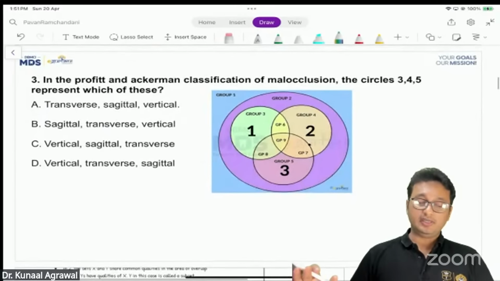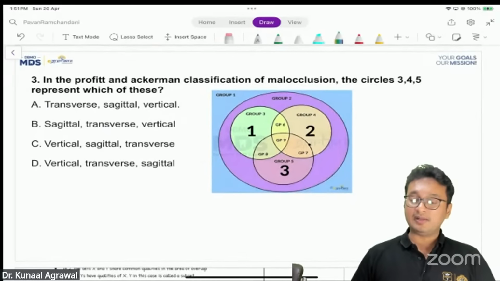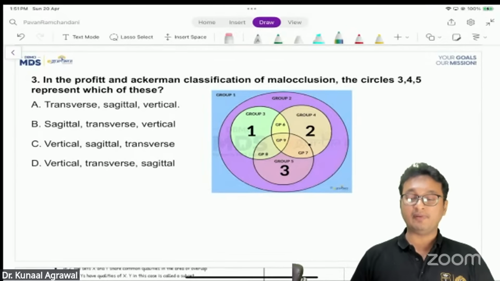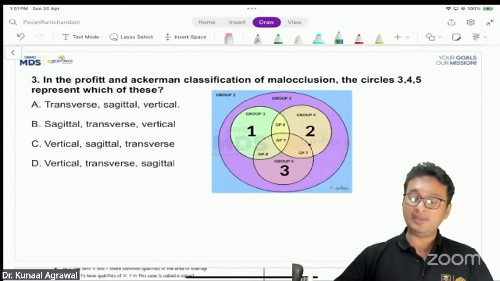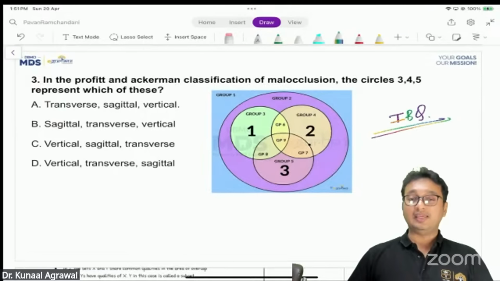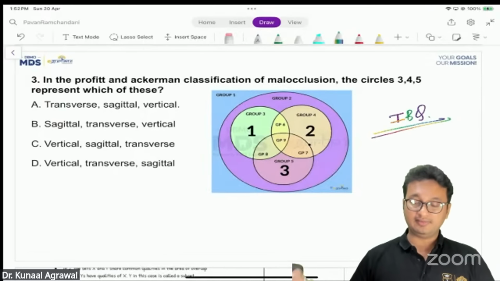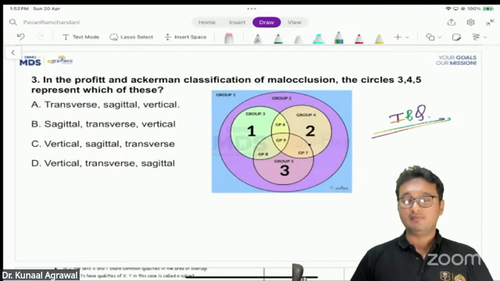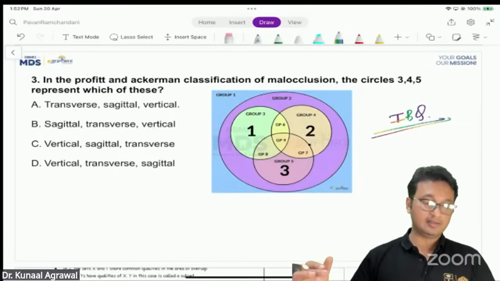Third question, in the Proffit and Ackerman classification of malocclusion, the circles 3, 4, and 5 represent which of these? Now, this was an image-based question. And I think the image which is shown on the screen is more or less the same image which was asked in the exam yesterday. Am I right? Or if you want me to correct it, you can correct it here.